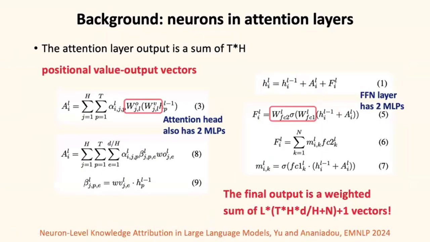Another background is the definition of neurons in attention layers. This is one of our publications in EMNLP 2024. In this work, I found that the attention head output can also be regarded as a weighted sum of attention neurons, where the number k attention neuron is the number k column of the output matrix in this head. And this is because the attention head can also be regarded as the matrix level computation of two MLPs, similar to FFN layers.